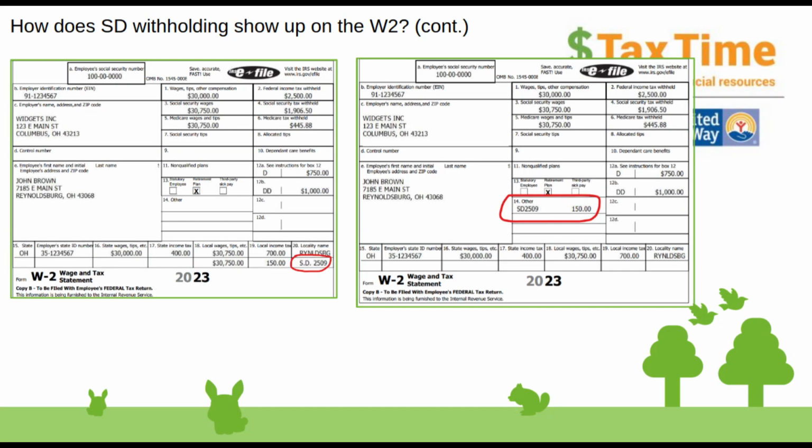Continuing on with our W-2 examples, on the left here, we see that the local school district tax is being reported as S.D. 2509. You may also see it as just SD2509, with or without a space between the D and the 2509. In the example on the right, this is kind of an odd one, but we do see a few of these every year. The school district tax is, for some reason, buried in box 14, which is silly, but you will probably see that.